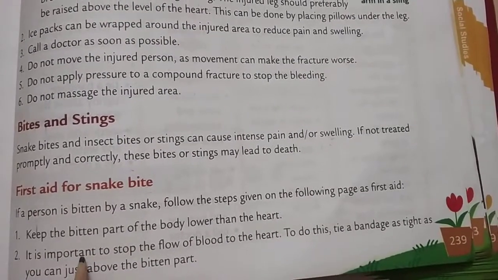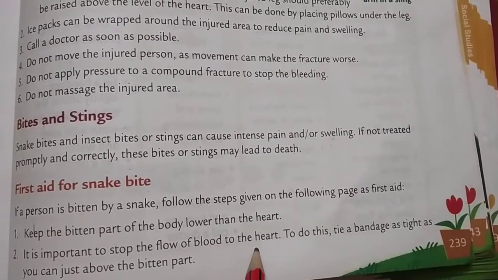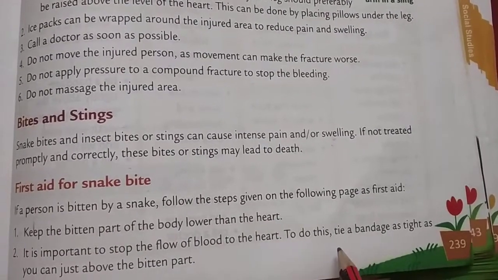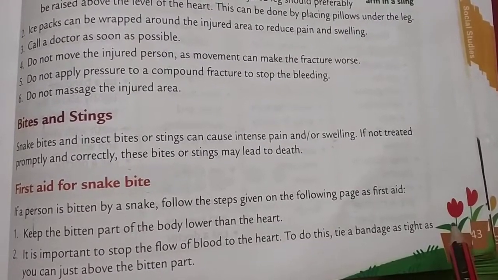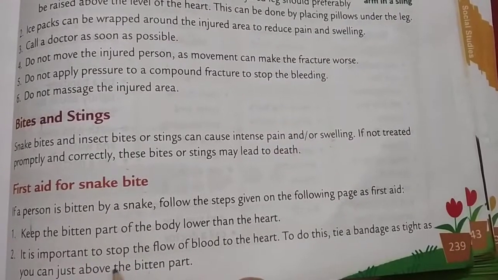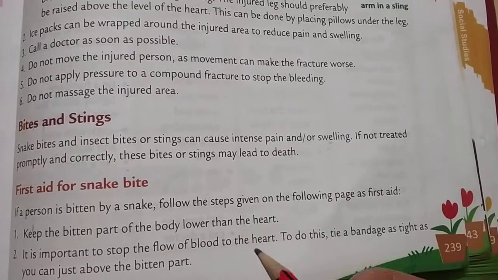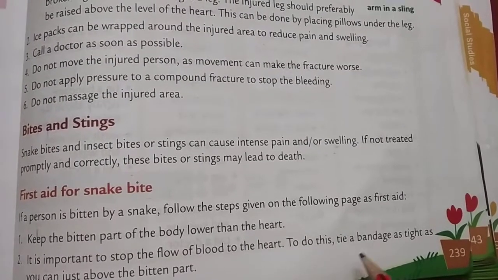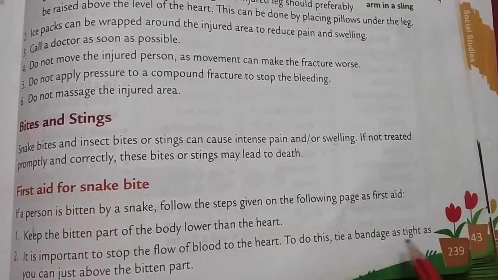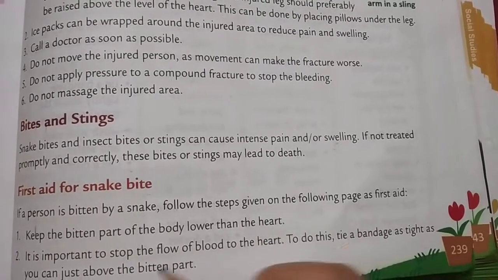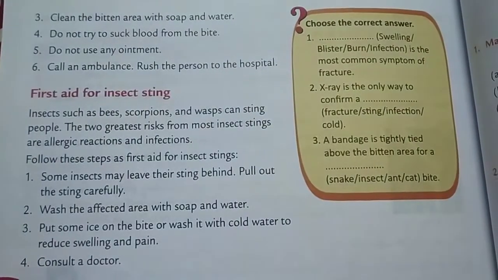Second, it is important to stop the flow of blood to the heart. To do this, tie a bandage as tight as you can just above the bitten part. When a snake bites your hand, you have to tie a bandage tight above the bitten part.